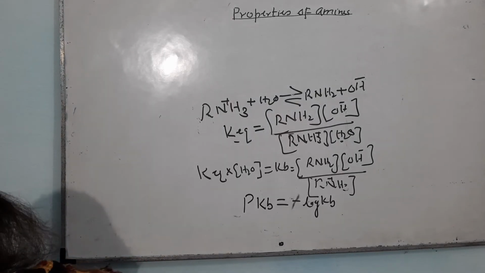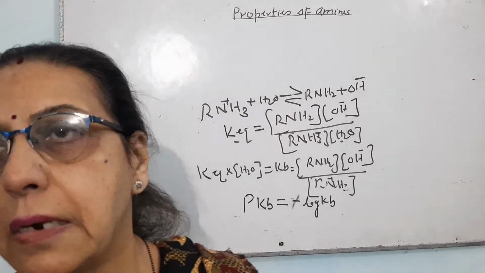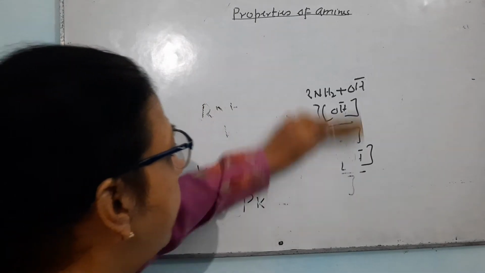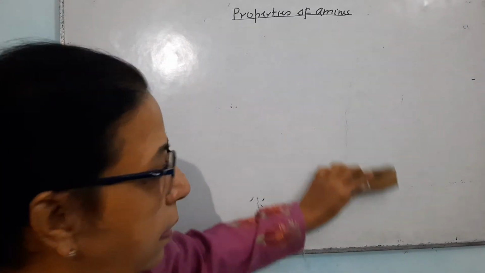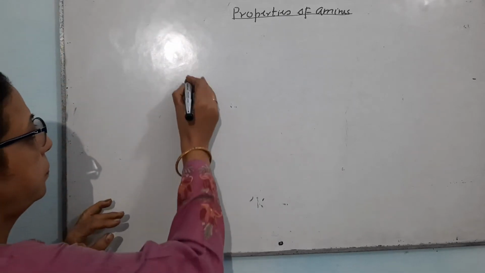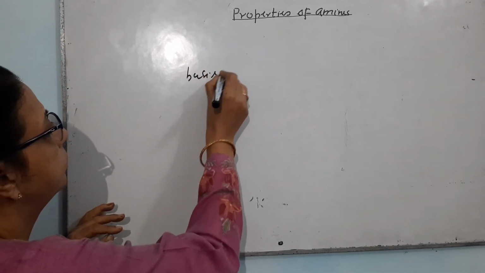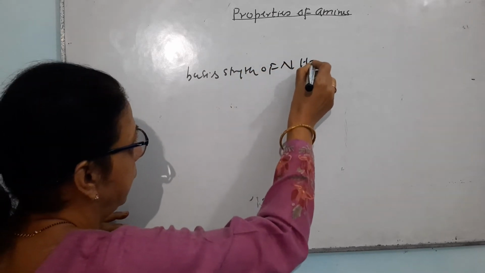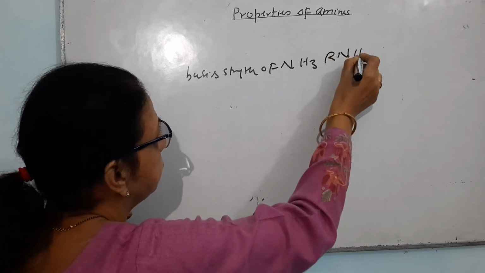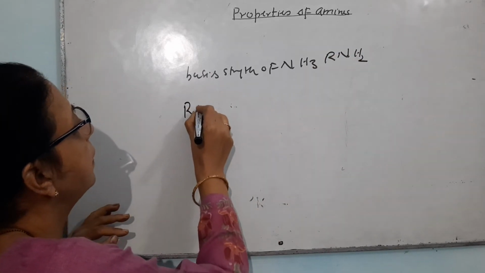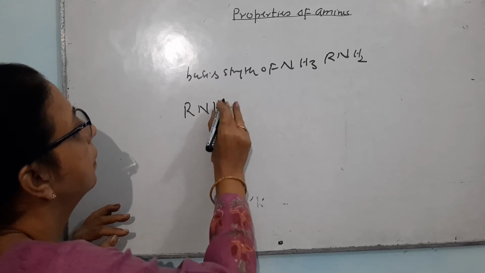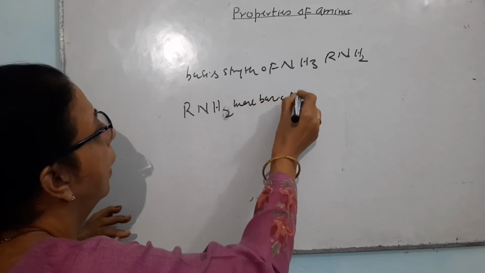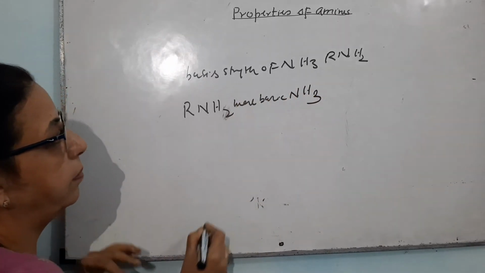Now, I will compare the basic strength of ammonia with amines. First, I will compare the basic strength of ammonia with alkyl amine. Alkyl amine is more basic than ammonia.